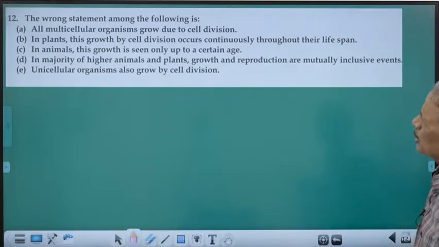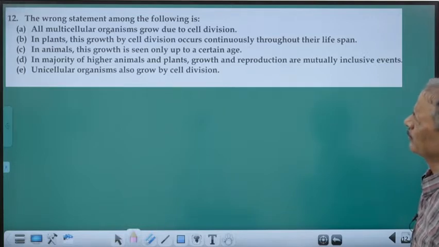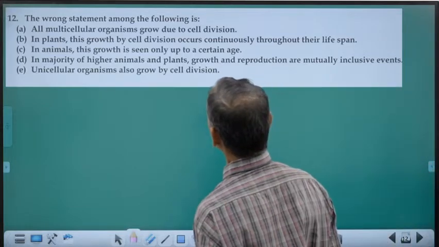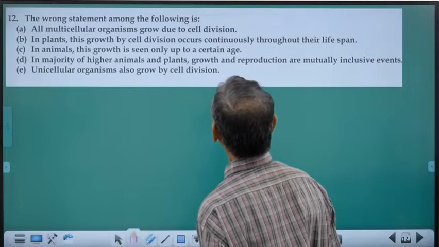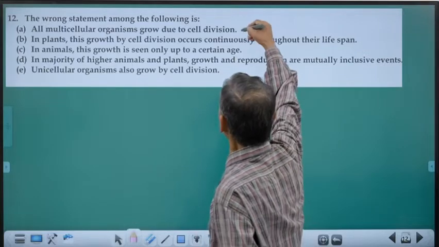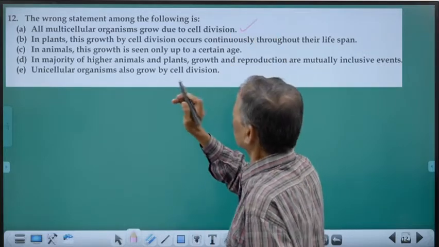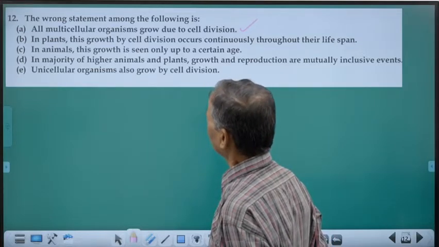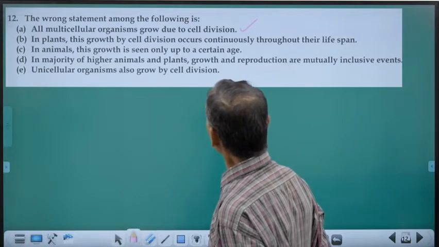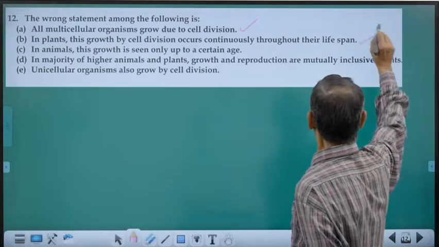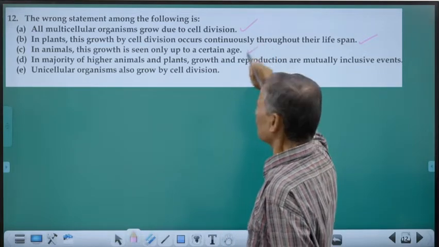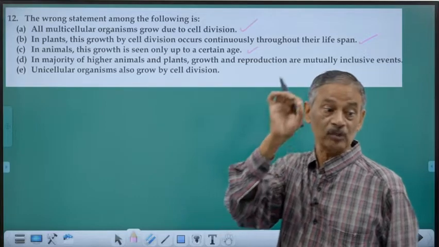The wrong statement among the following. See, this is also a multiple statement question, and what is asked is the wrong one. All multicellular organisms grow due to cell division. Whether it is unicellular or multicellular, they grow only by cell division. Growth is internal by cell division. In plants, this growth by cell division occurs continuously. Correct? In animals, growth is seen only up to a certain stage. Thereafter, it is limited to certain tissues or certain cells only.